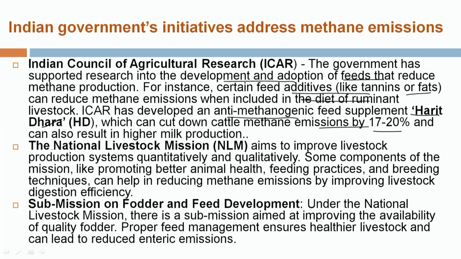One important government scheme, the National Livestock Mission, mainly aims at improving livestock production both qualitatively and quantitatively. Some components of this mission, like promoting better health, feeding practices, and breeding techniques, indirectly help in reduction of methane emission. One of the submissions of the National Livestock Mission is fodder and feed development. Under this submission, the aim is improving the availability of quality fodder to the animals. By proper feeding management, we ensure healthier livestock, which again indirectly helps in the reduction of methane emission.